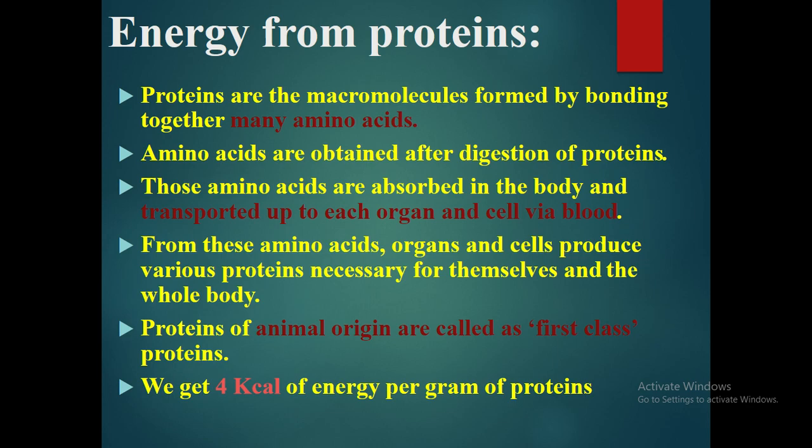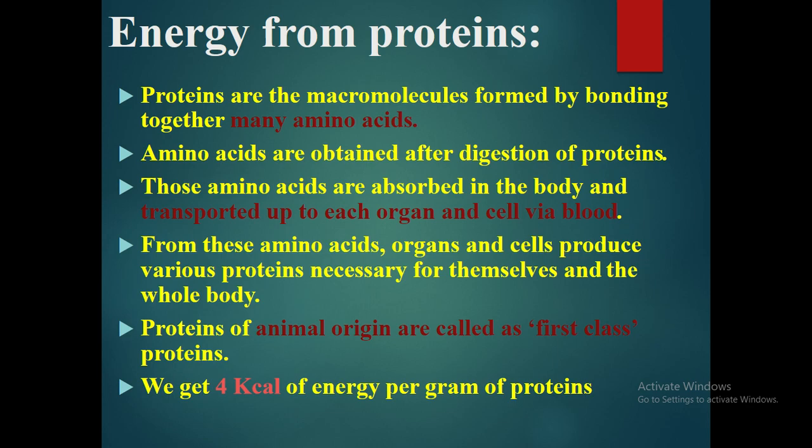Those amino acids are absorbed in the body and transported up to each organ and cell via the blood and circulatory system. By using these amino acids, our organs and cells produce various proteins necessary for themselves.